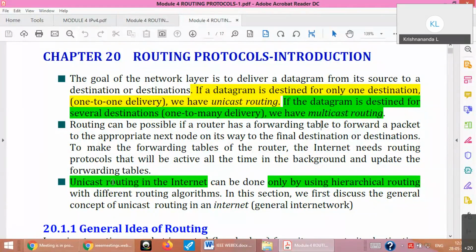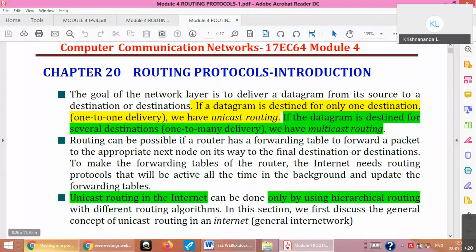Very important from the lab point of view. You have two or three programs on this: link state routing, distance vector routing and all. And of course, theory also they'll be asking this question, and it will be very interesting to understand how your internet works with respect to the routing of your data from source to destination. A very interesting thing. So hopefully, I'll be able to give you some insight into this.